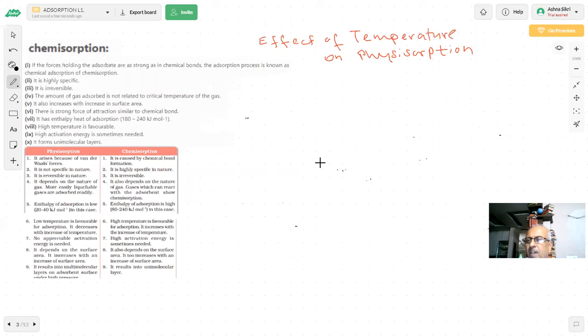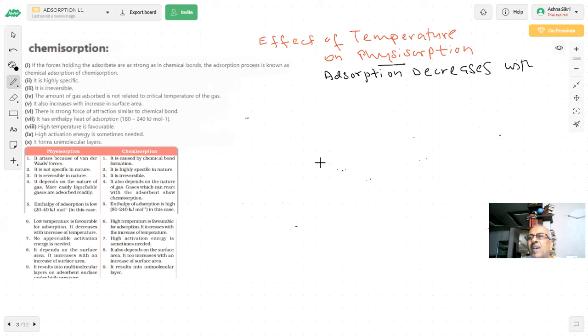Will adsorption increase or decrease? Sir, on increasing the temperature, adsorption will decrease. Yes, this physisorption will decrease.